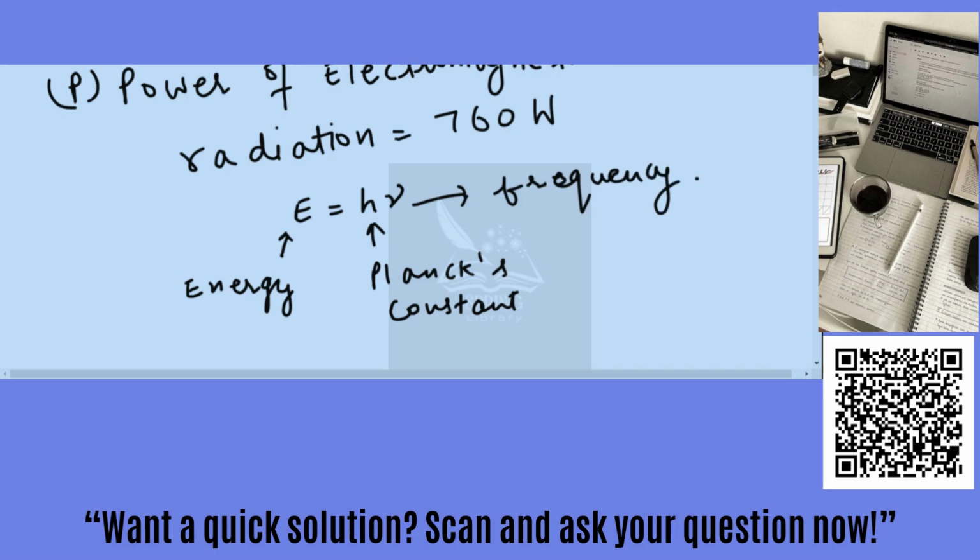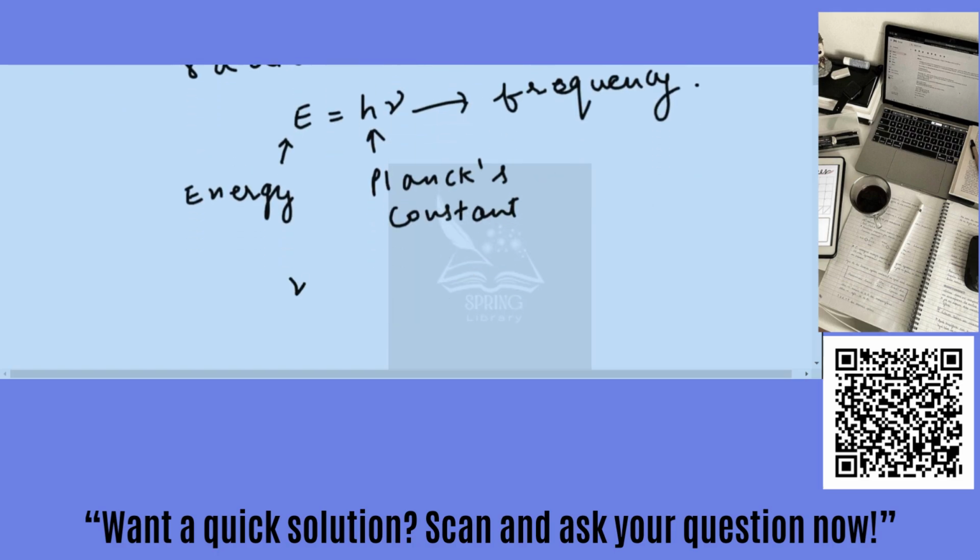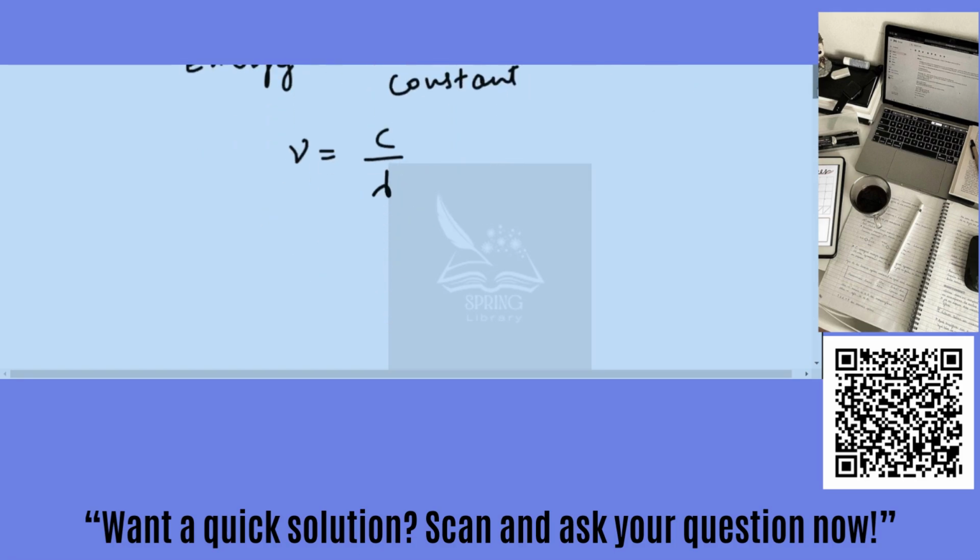And also the relationship between the frequency and wavelength, nu is equal to c by lambda. So we can write energy is equal to h nu, and nu is equal to c by lambda. So energy is equal to hc by lambda.